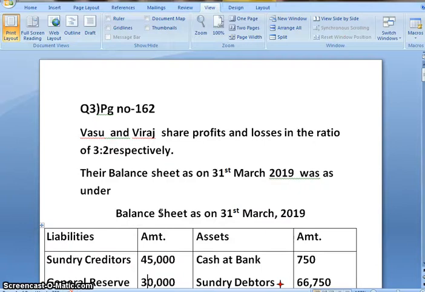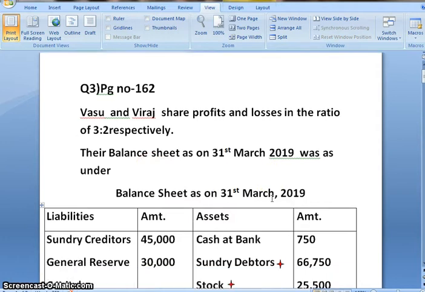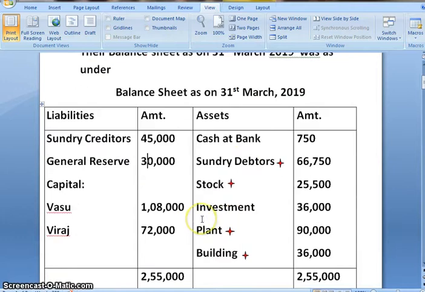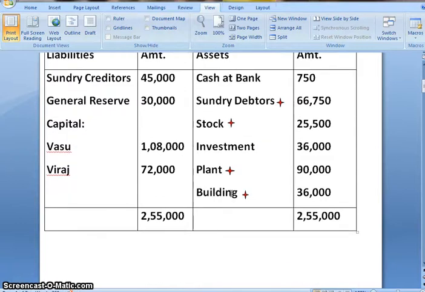Vasu and Viraj share profit and losses in the ratio of 3:2 respectively. Their balance sheet as on 31st March 2019 was as under. On liability side we have sundry creditors, general reserve and capital account of Vasu and Viraj. On asset side we have cash at bank, sundry debtors, stock, investment, plant and building.